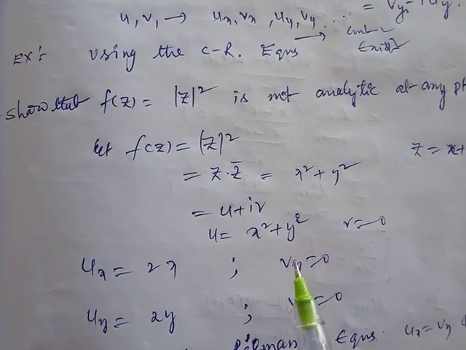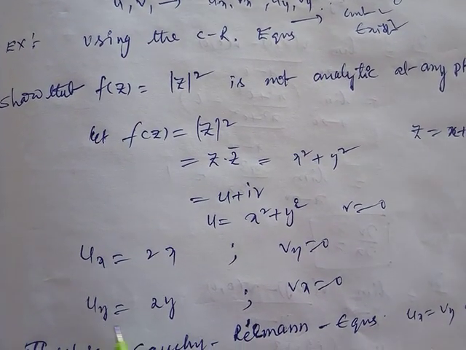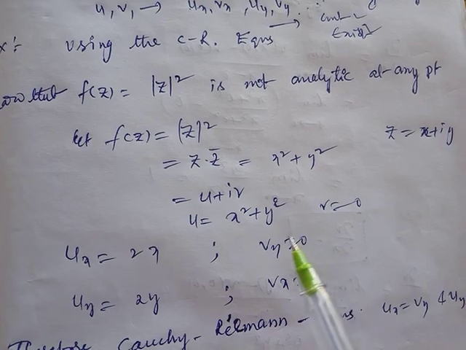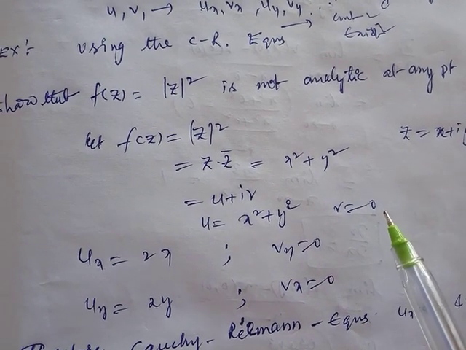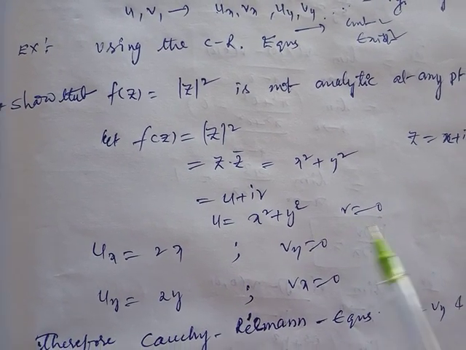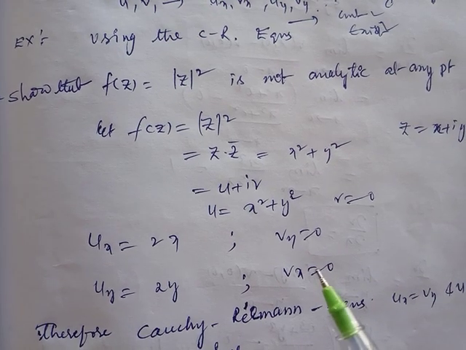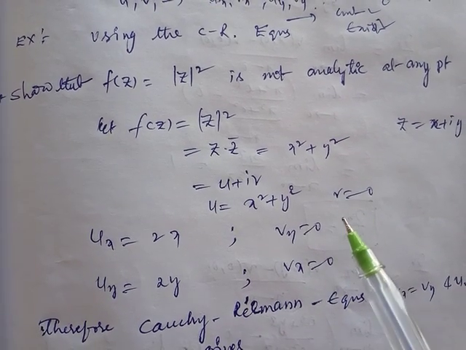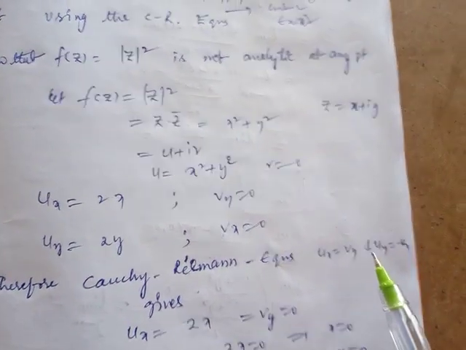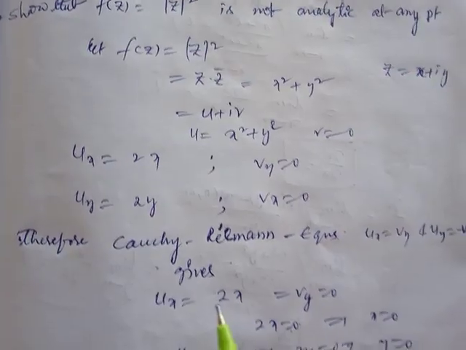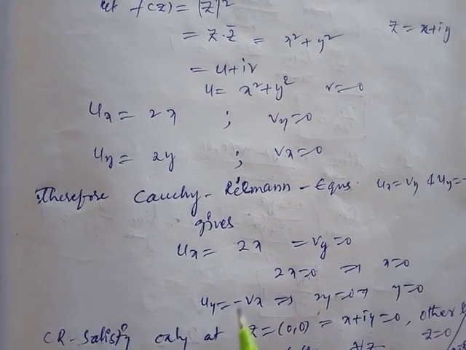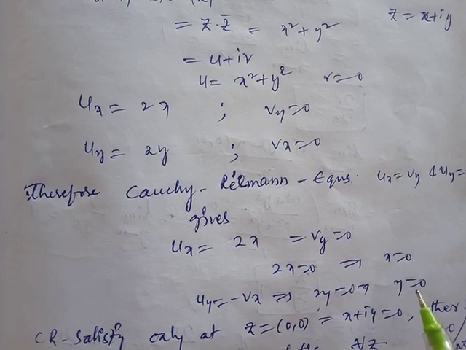Differentiate partially with respect to x and with respect to y: ux equal to 2x, uy equal to 2y. With respect to x derivative, y terms are constant. With respect to y derivative, x terms are constant. So vx and vy both are 0 because the function is constant, and the derivative of a constant, partial or ordinary, is 0. Now put these values in the Cauchy-Riemann equations ux equal to vy and uy equal to minus vx, which gives 2x equal to 0, so x equal to 0. Second one, 2y equal to 0, so y equal to 0.